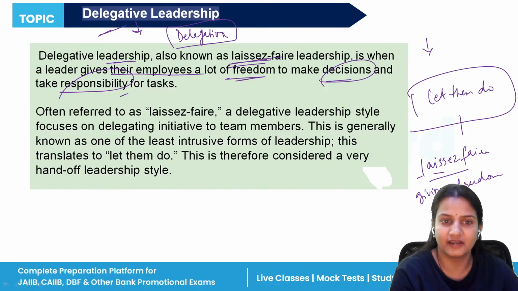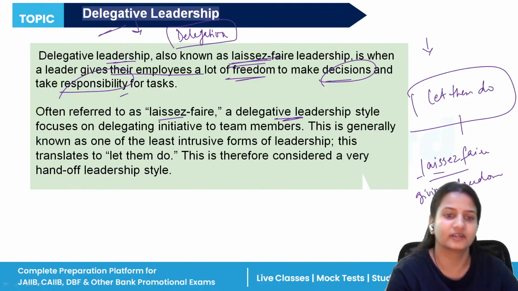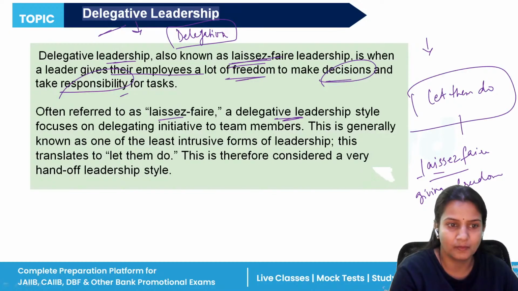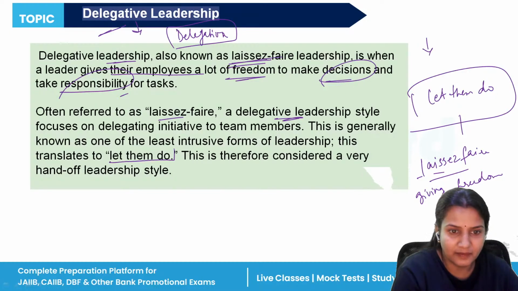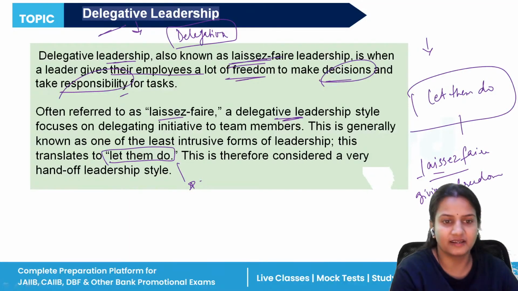That is why it is said that laissez-faire means let them do whatever they want to do, and how they will do, I will also see. That is all about delegative leadership style. So this translates to let them do. This is very important. Questions will ask which leadership style says let them do. So that is delegative or laissez-faire.